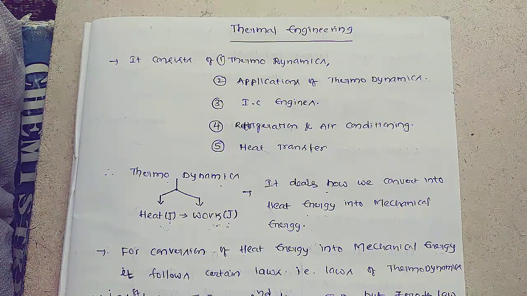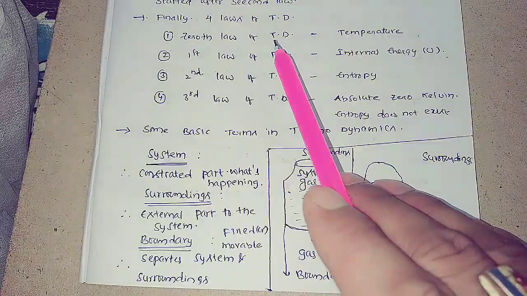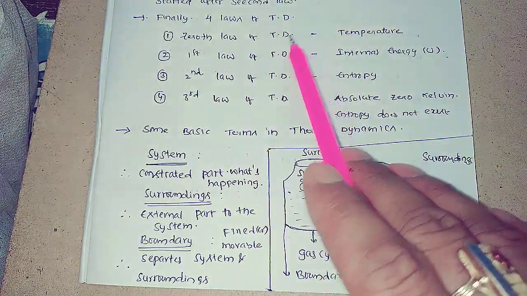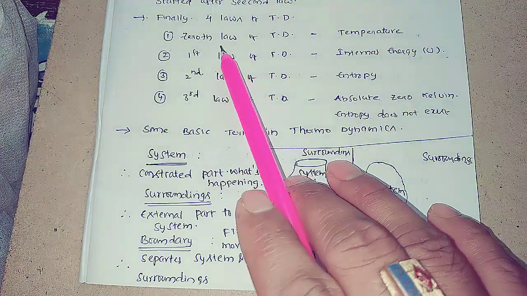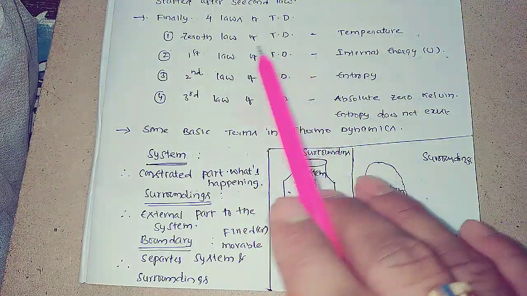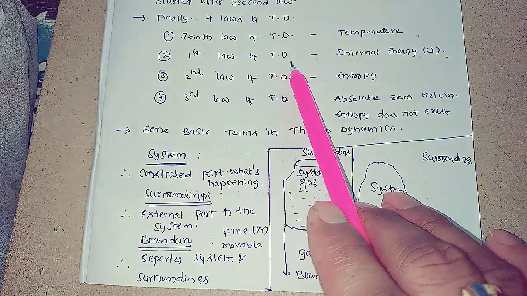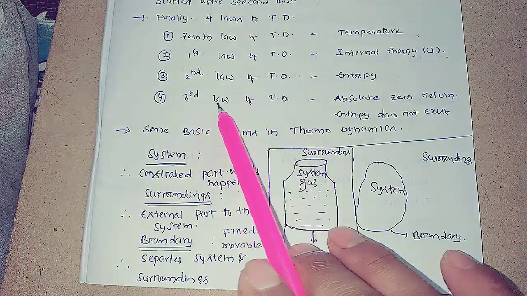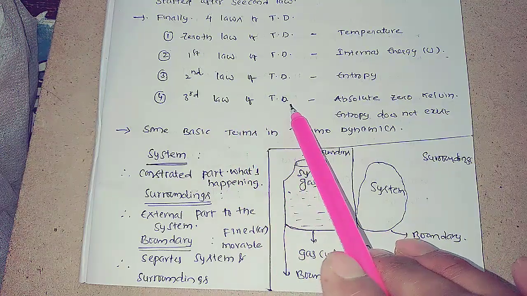Finally, we come across four laws of thermodynamics. One is the zeroth law of thermodynamics, the first law, the second law, and finally the third law of thermodynamics.